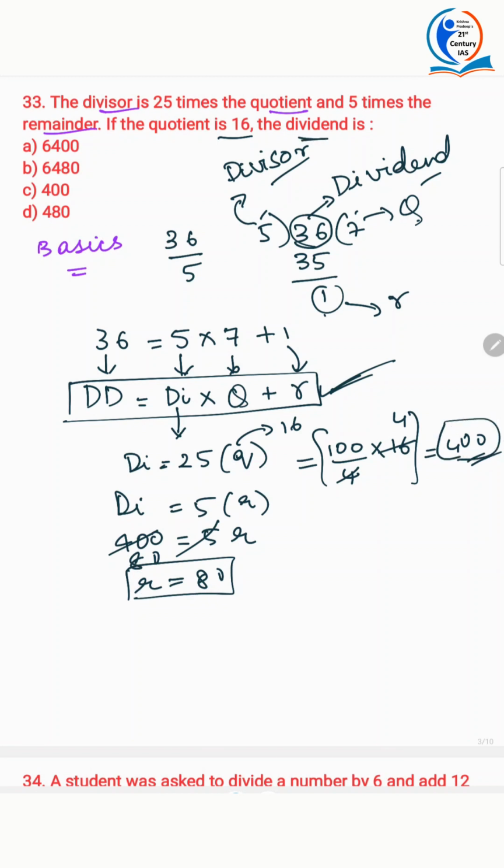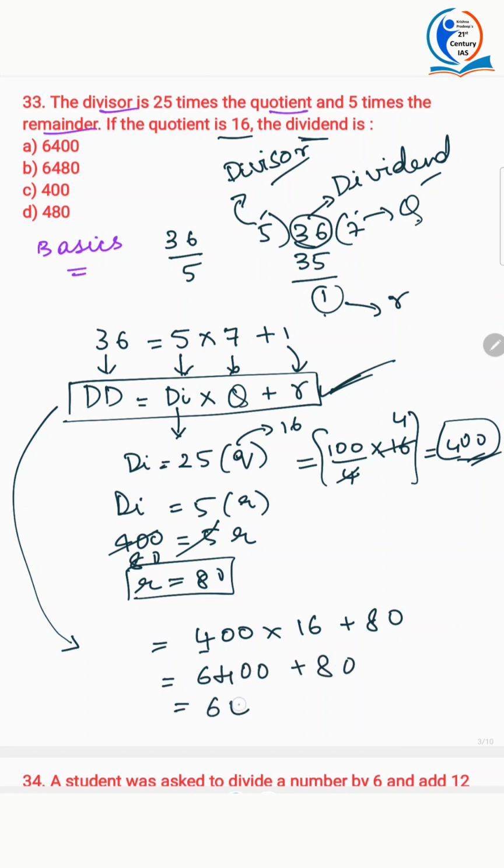What are they asking? What is the dividend? Now use this. Dividend is equal to divisor, that is 400, into quotient, that is 16, plus remainder. You got my point? 16 fours, 64, plus 80, 6480. Here's your answer. Okay, so this one, I hope you understand. I explained it in a very lucid way. So yeah, B is the answer. 6480. It's not tough. It's not at all tough. You have to just practice.